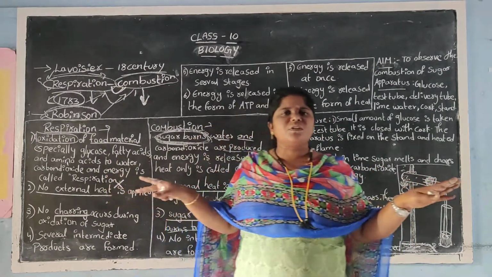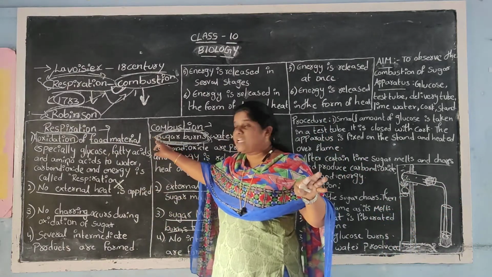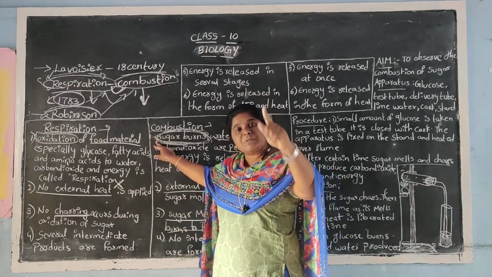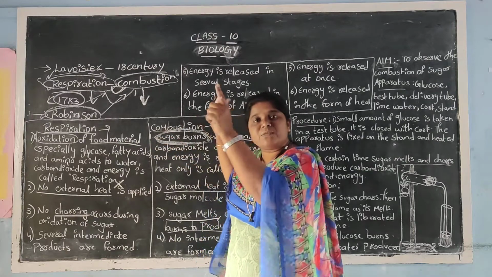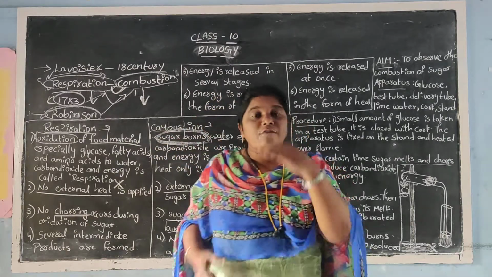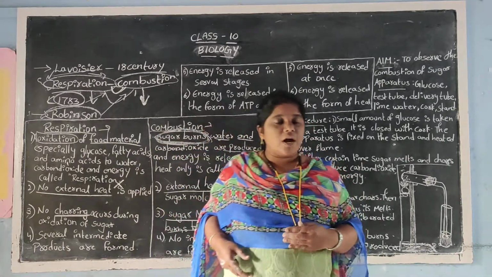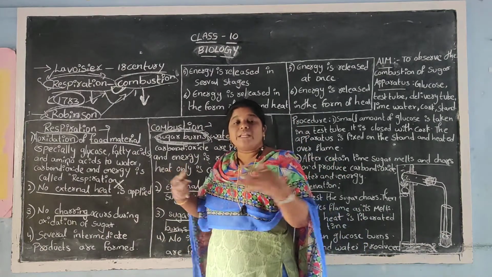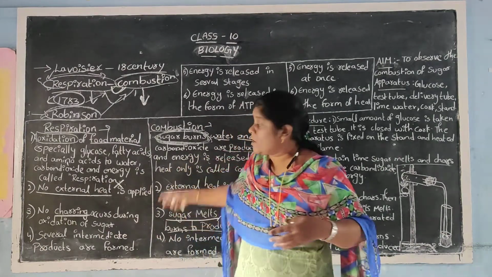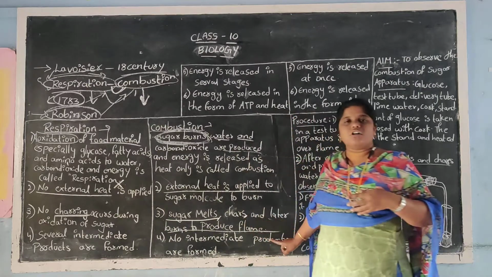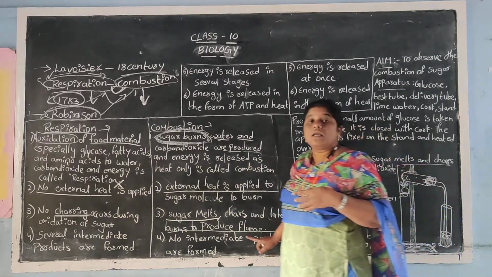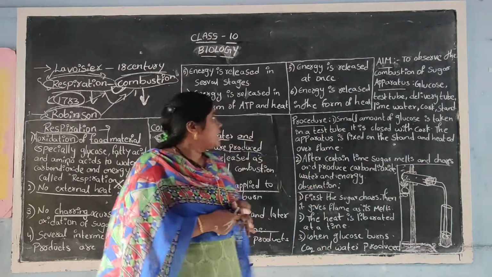Whereas in respiration, in the oxidation of glucose, that means C6H12O6, when it combines with 6 molecules of oxygen to produce carbon dioxide and water and energy, so many intermediate compounds will be formed. Whereas you cannot find any intermediate compounds in the process called combustion.